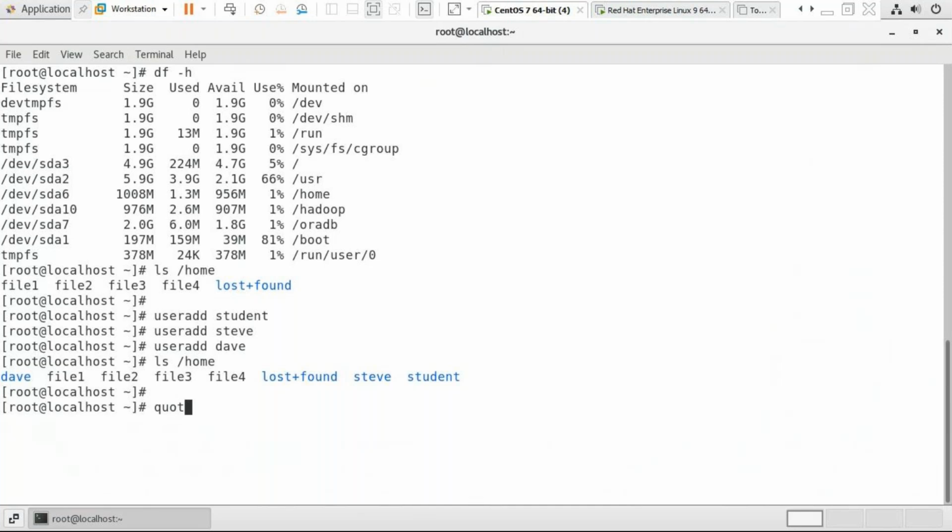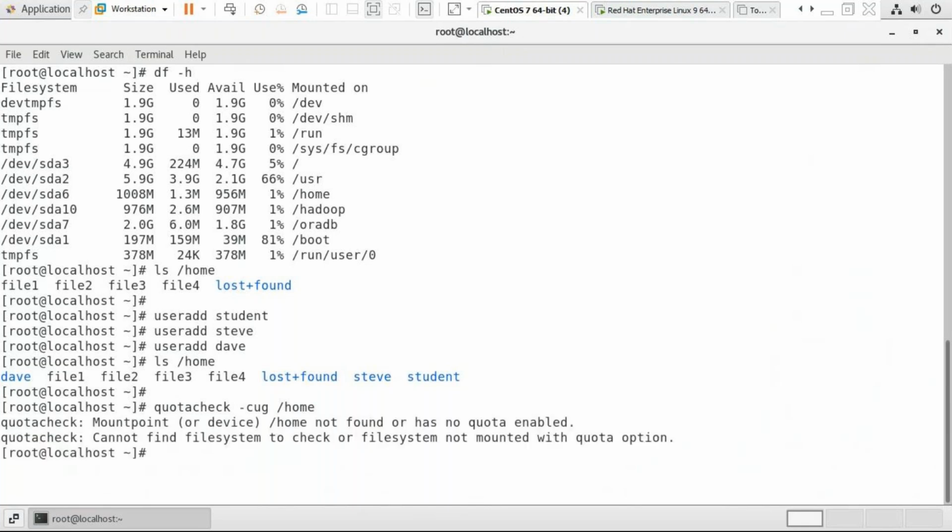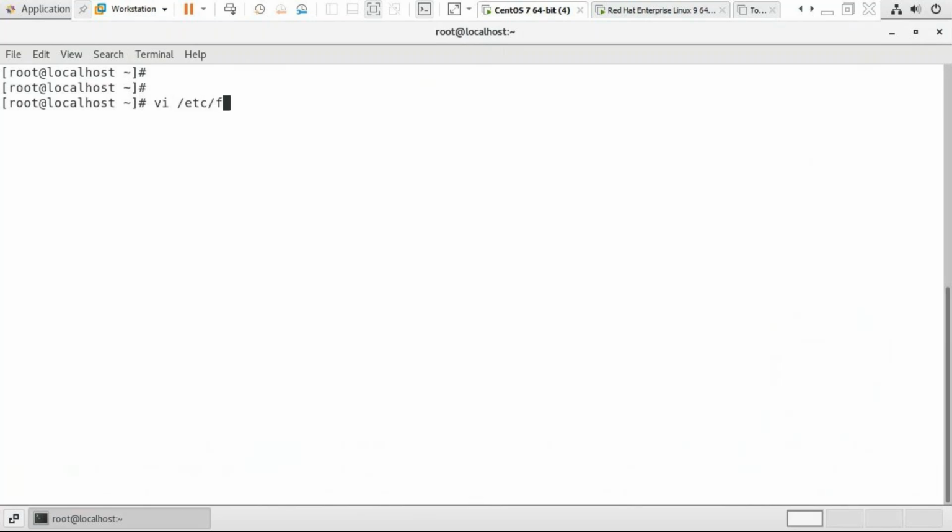Now run the command quotacheck -cug /home, c for create, u for user quota, g for group quota. What is the error? Mount point home not found. Update the fstab file. It's already mounted, right? Update the fstab file.